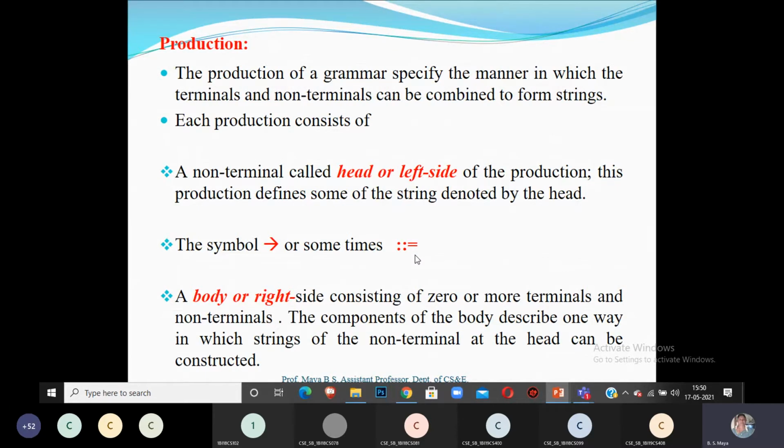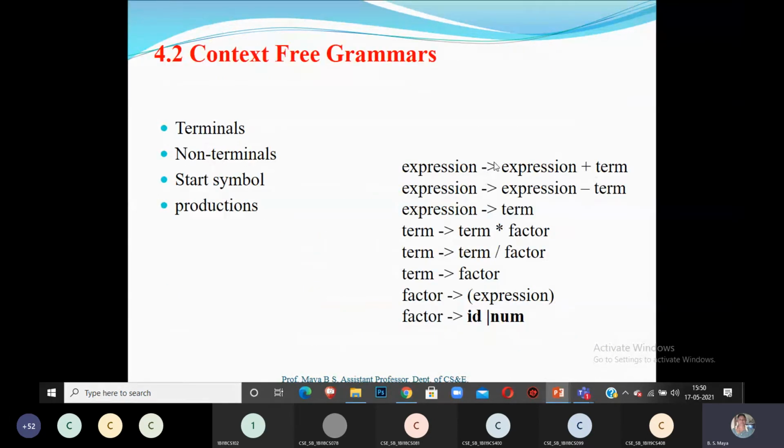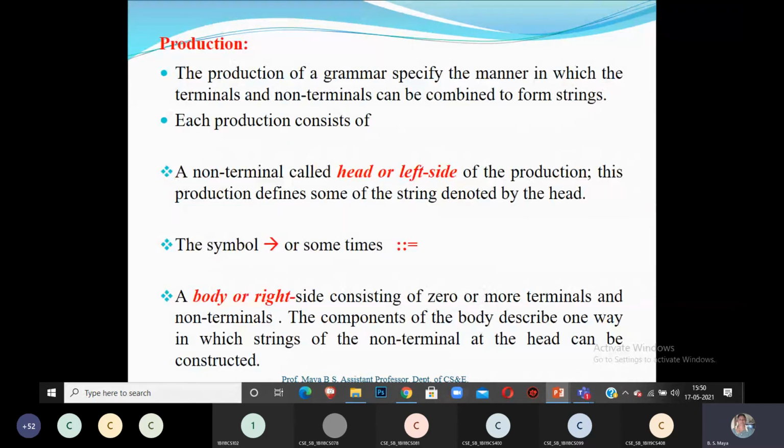To differentiate between the head of the production and the body of the production, there is an arrow mark. You can observe there is an arrow mark or colon equal. The left hand side is called the head of the production and the right hand side is called the body of the production. That is the difference made by using an arrow mark.